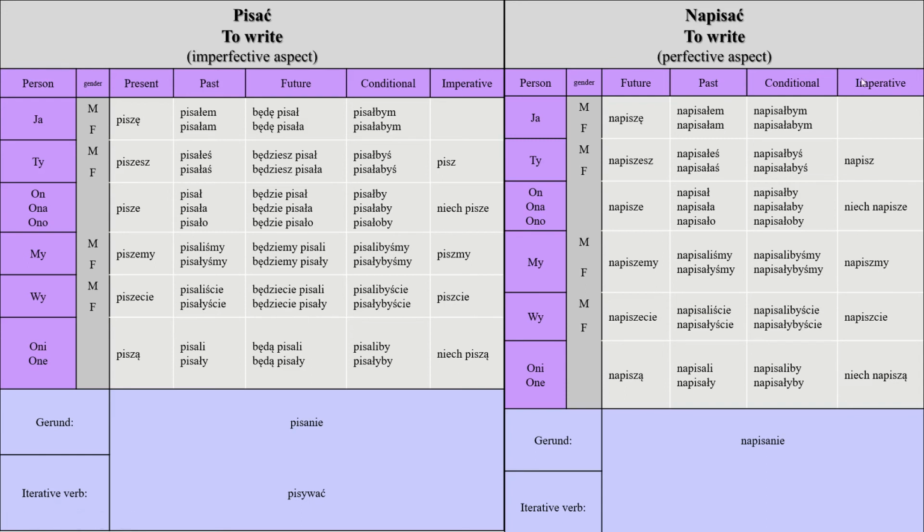However, you have the conditional, where you use this third person in the past, and then you put after it bym or byś or by or byśmy or byście or by. Okay, I've talked about this many times, so I'm just reminding you. Okay, so napisałbym means that I would like to write. Compared to the imperfective, this is the same as this. It's kind of the same. There's little to no difference between the two conditionals, but this reflects more a continuous path. So you would know which one to use, depending on the situation.